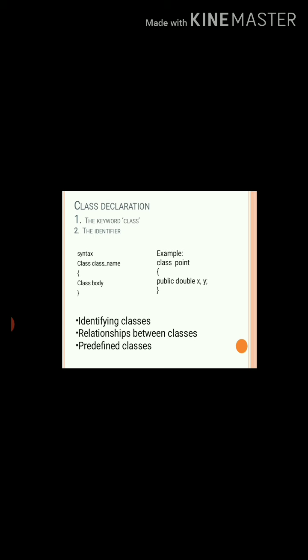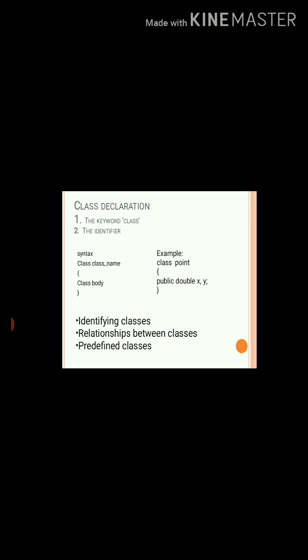Let's see here a syntax and example. Class name. Class is a keyword and class name is an identifier. Then class body, curly braces open. Then you can write here the class body content. Then curly braces close. This is the syntax, means how to do it.